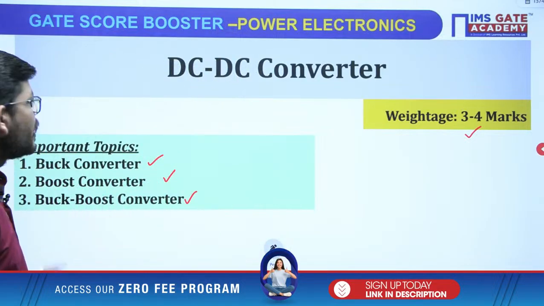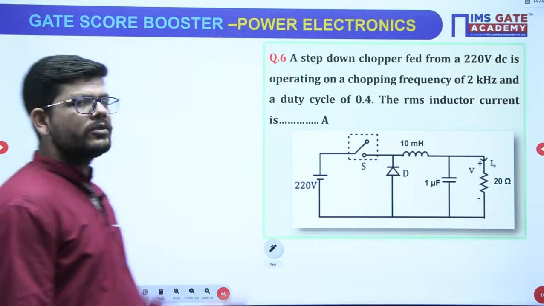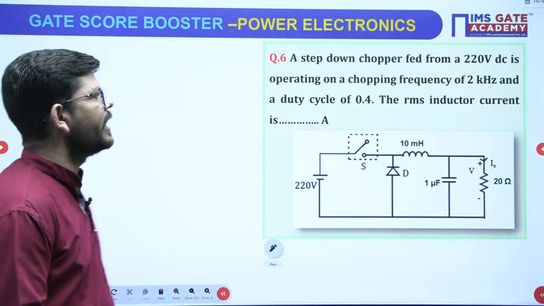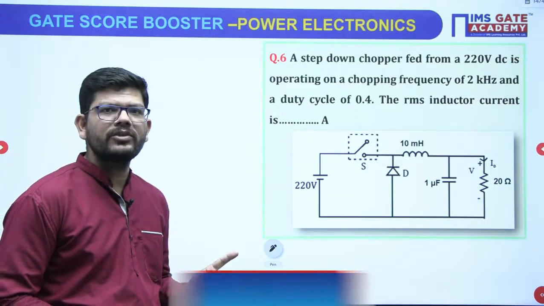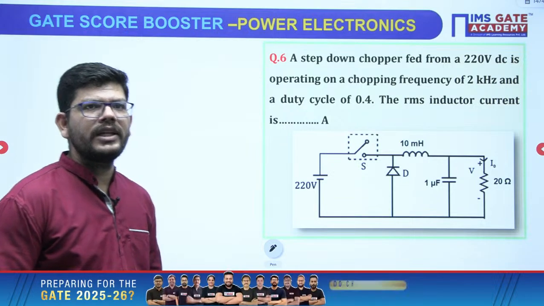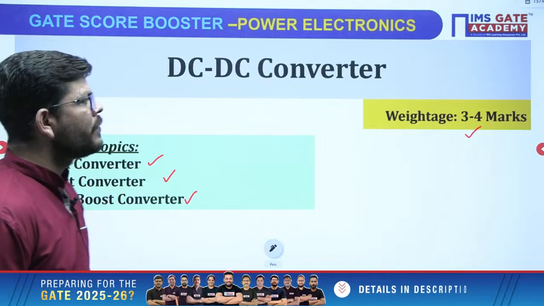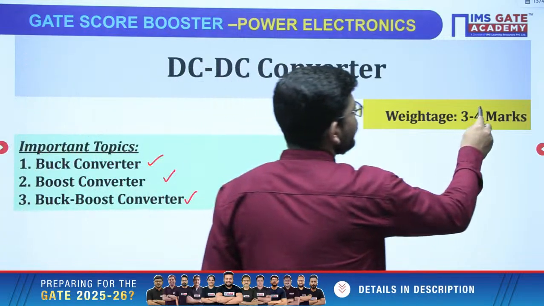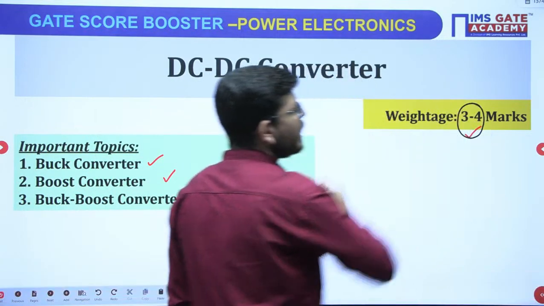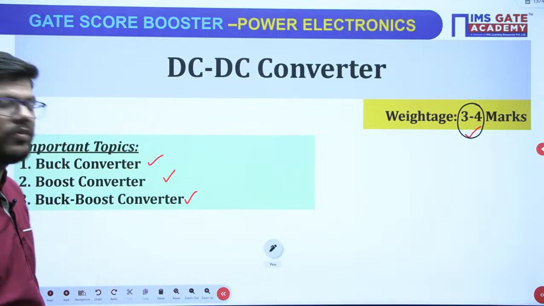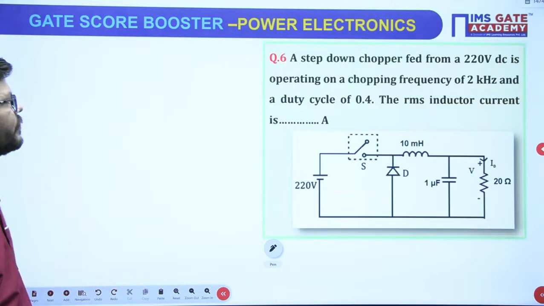Okay. Now starting from the first question, this is the first question that I have, and I want you people to answer it. I just want to see how comfortable you are in this topic, because as I told you, this is the most important chapter in power electronics, which has the capability of giving 3 to 4 marks of questions, right?